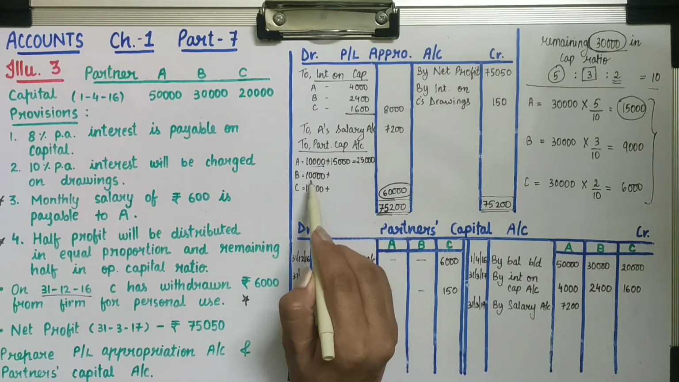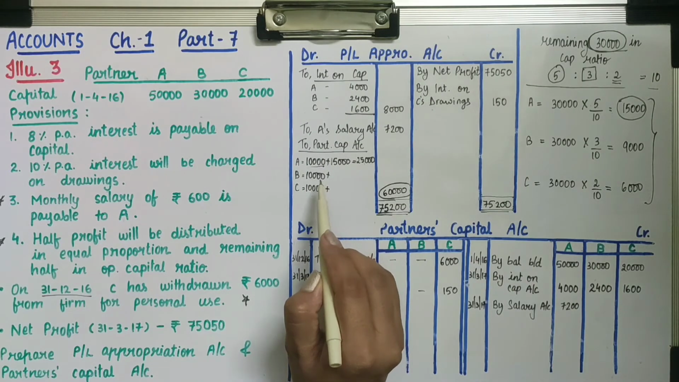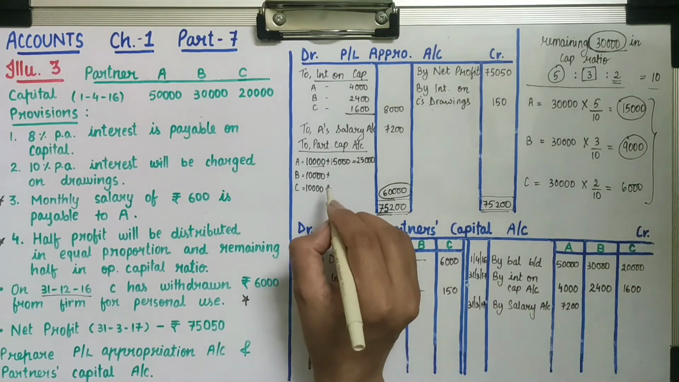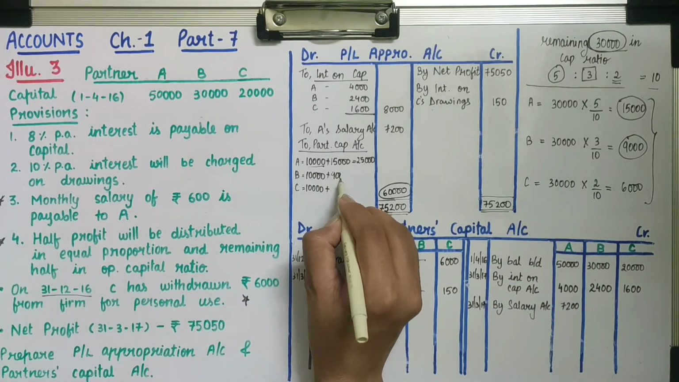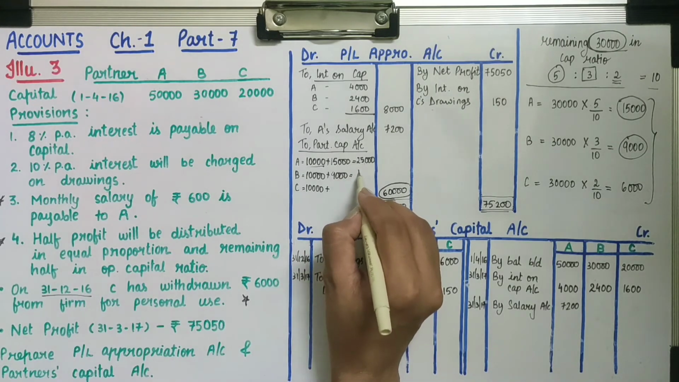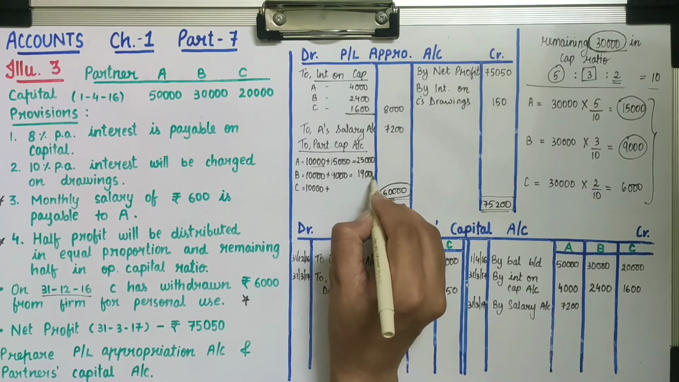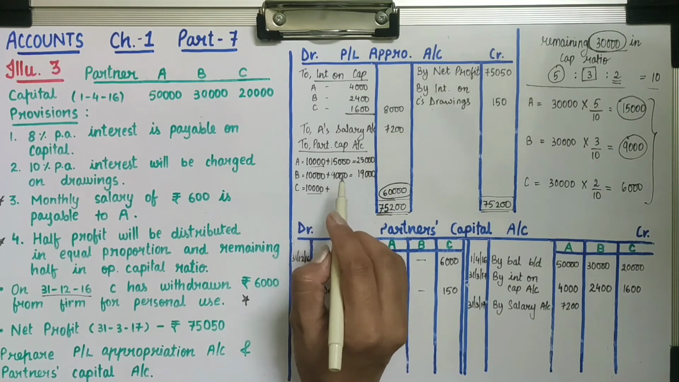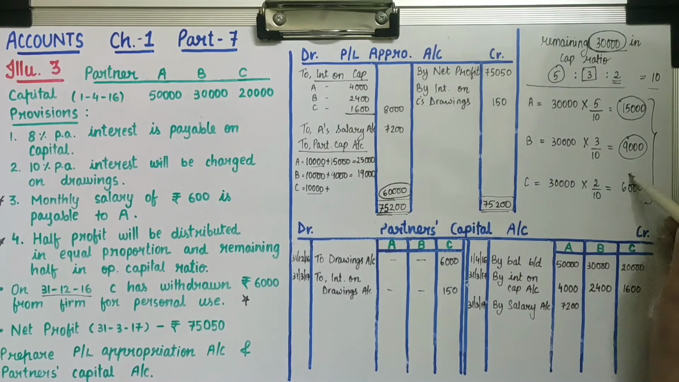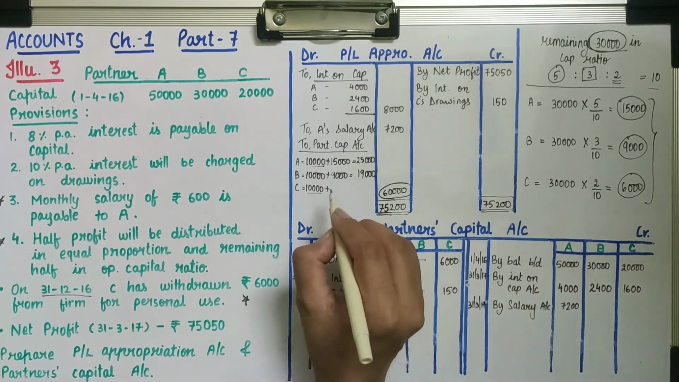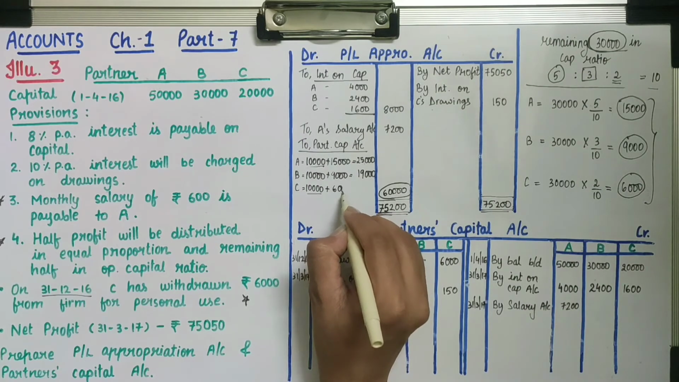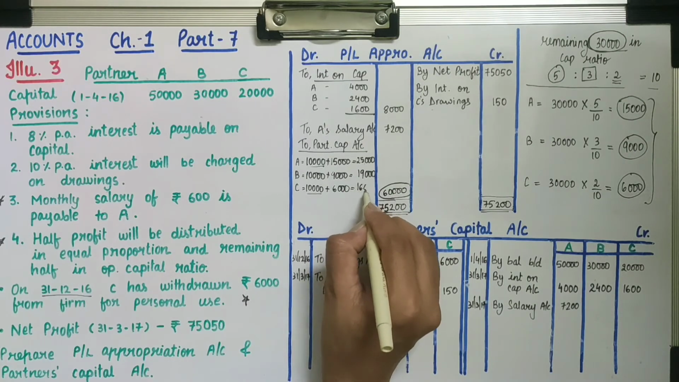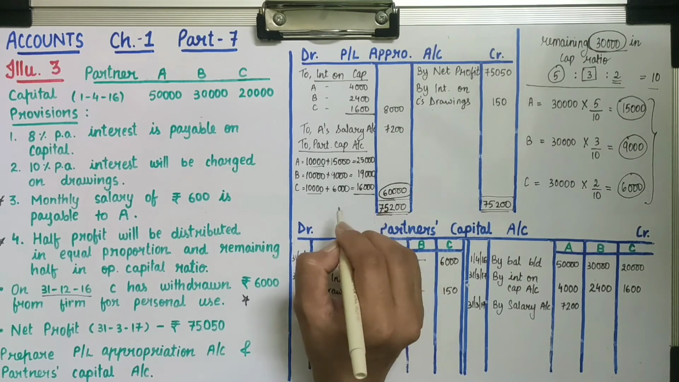Now for B, B was getting 10,000 from the first part and from the remaining B is getting 9,000. So that we will add to this 10,000. So the total share of B is 19,000. Same way for C. C was getting 10,000 from the first 30,000 and from the remaining 30,000 C is getting 6,000. So that we will add to this 10,000. So total C is getting 16,000 from profit.